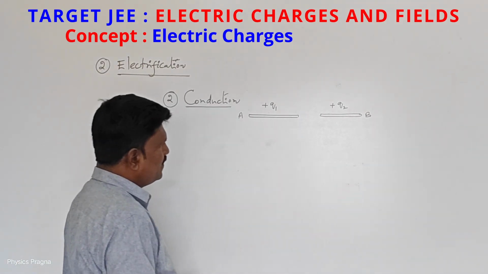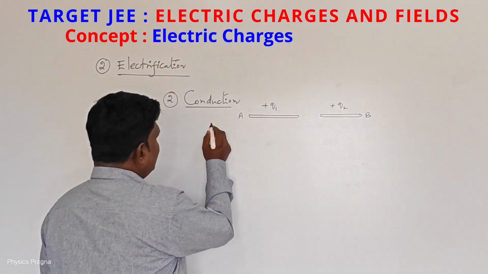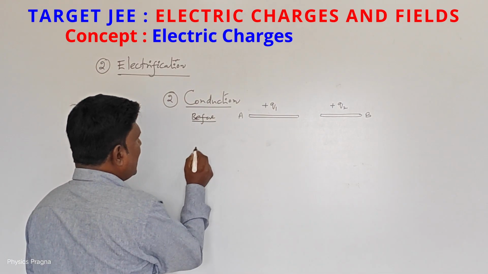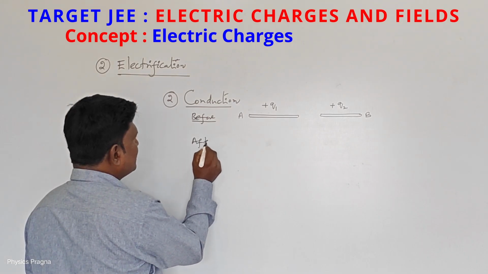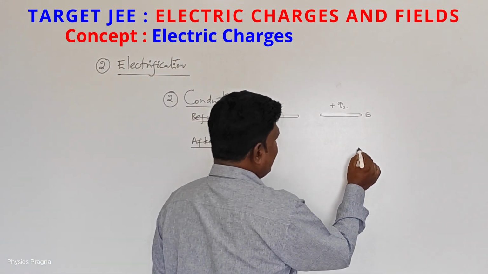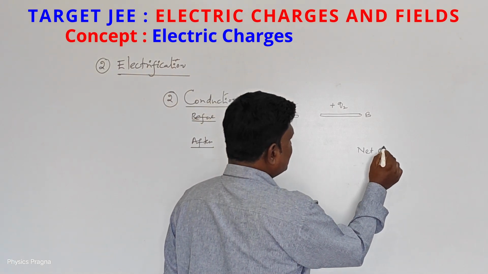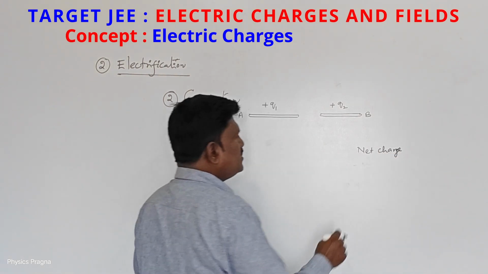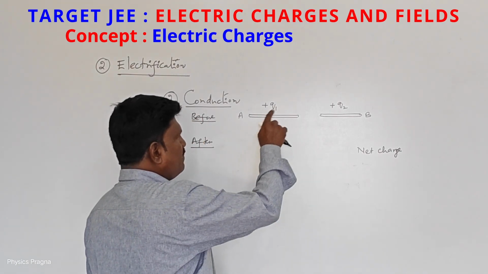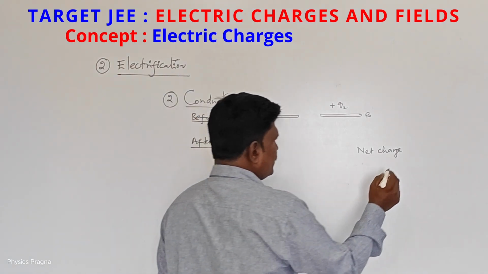After conduction, what happens? This is before conduction. After conduction, how do we calculate? Let us calculate the net charge. Net charge means the total charge on both bodies. This has Q1, this has Q2.